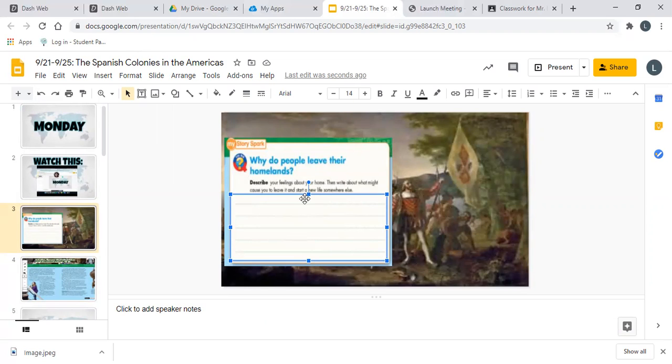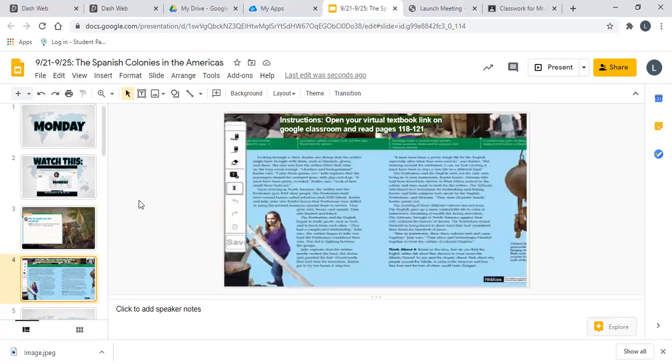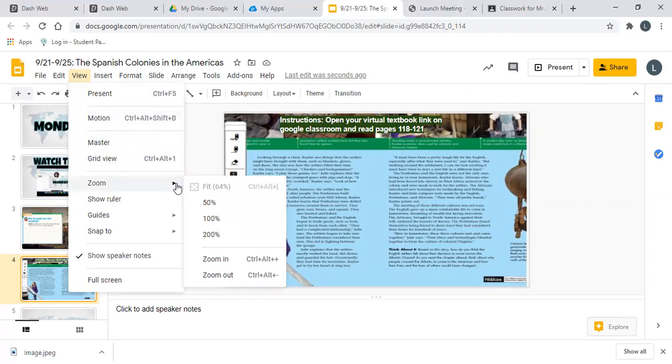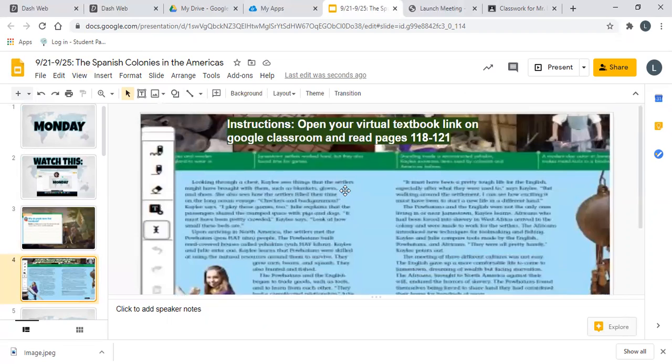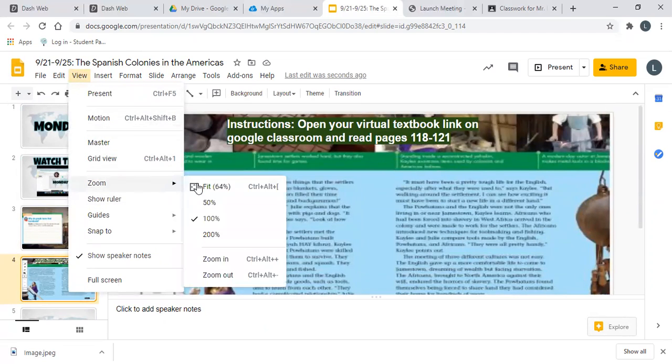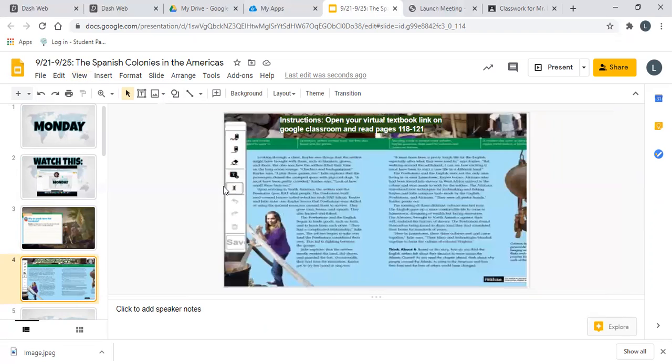In addition, if you think that the text is too small, what you're going to do is you go to view, and when you go to view, you go down to zoom, and right now it's at 64. You can go up to 100. That way you can view it better. I personally think this is too big for me right now. So I will go back under zoom and I will click 64% so that I can view this presentation better.